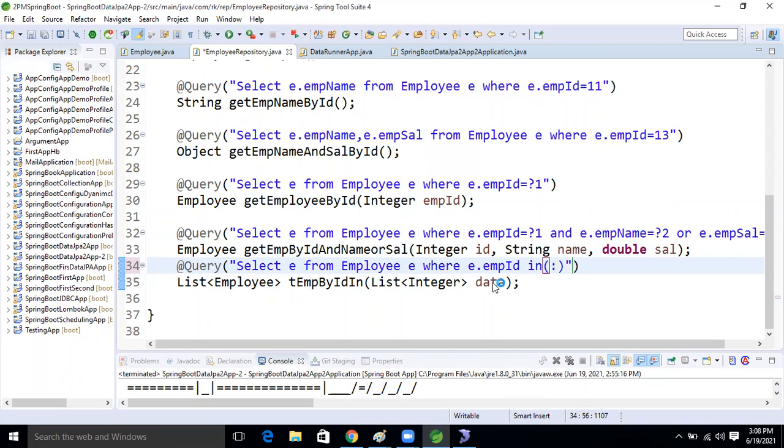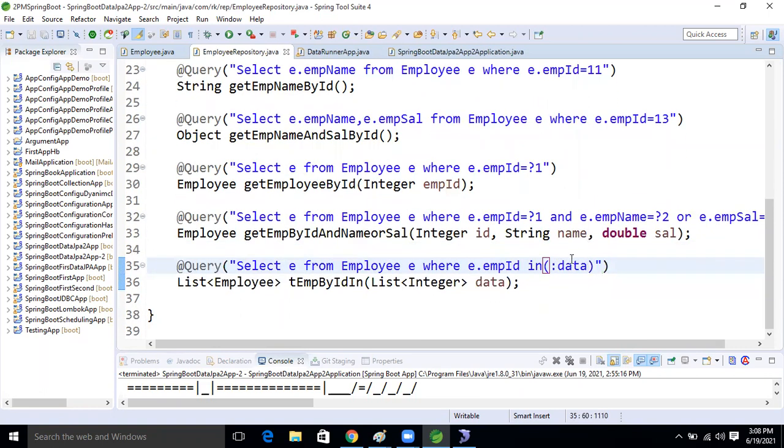Whenever we take a named parameter, whatever argument is there must be matched, guys, otherwise our application will not run. With positional parameters using a question mark index, the name is not mandatory to match, but the indexing order must be matched. But whenever we use a named parameter, the method argument must be matched, otherwise you will get an error. Got the point now guys?